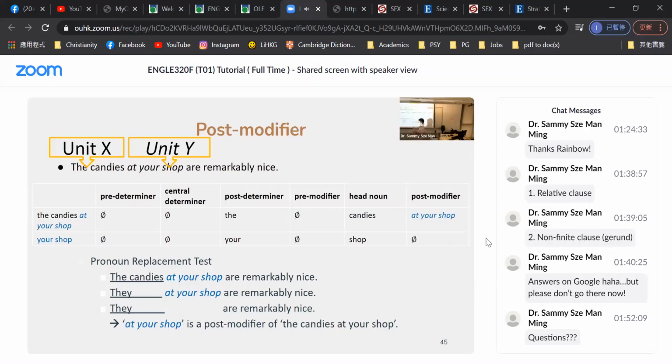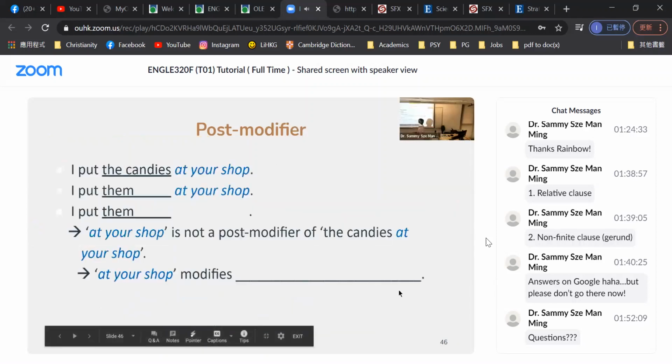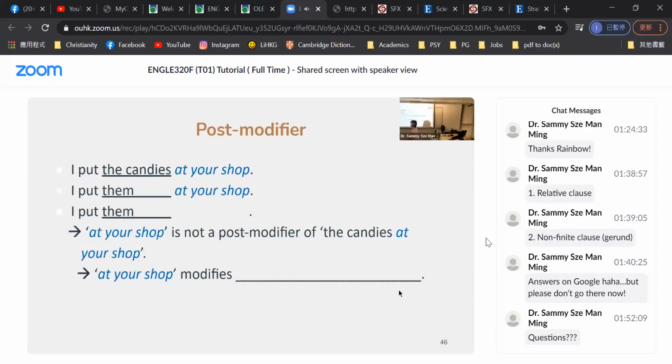Remember this nominal group? We're going to put it in another context. I put the candies at your shop. Similarly, step 1, I put them at your shop. Step 2, I put them. Grammatical? No. This is something to do with the valency about the word put. So we say it's not a post modifier.